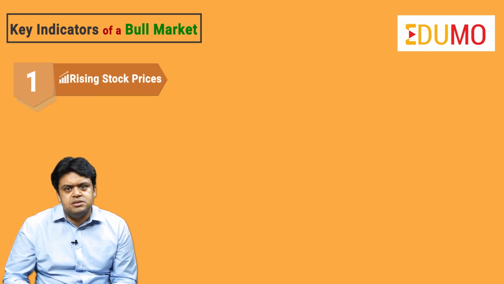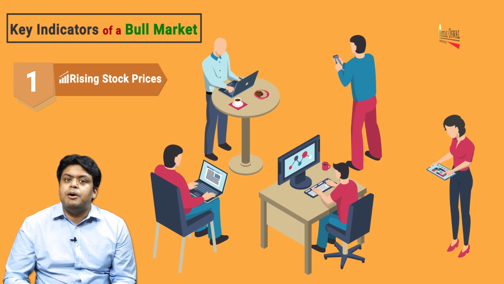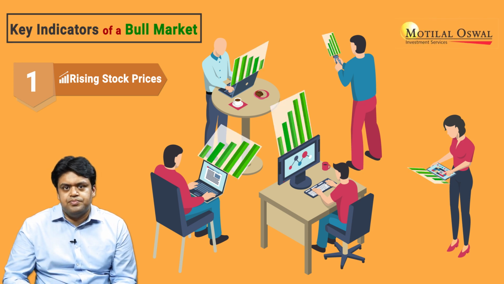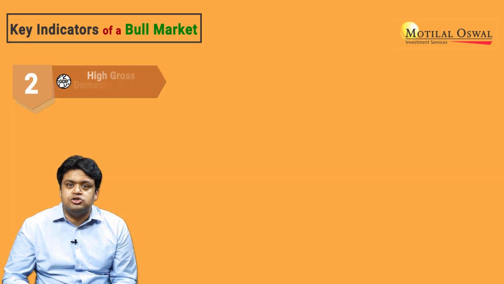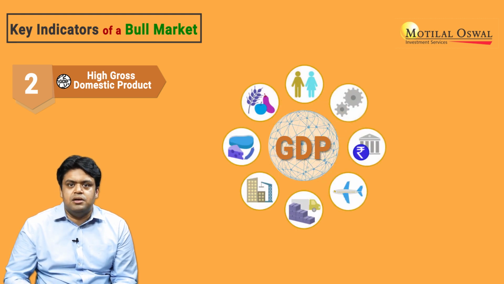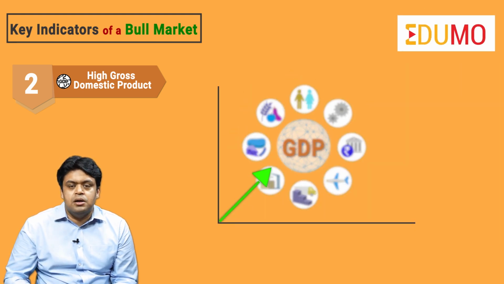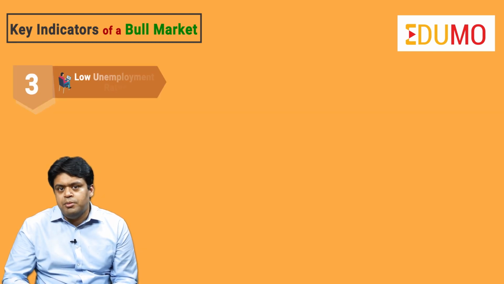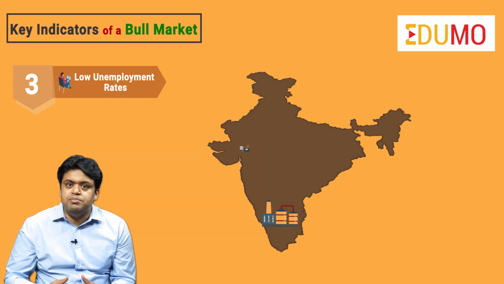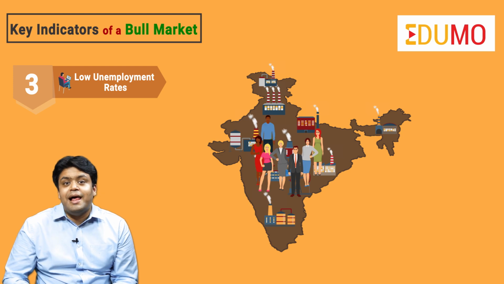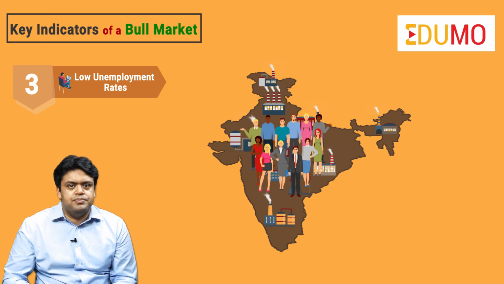1. Rising stock prices, where people are confident about the economy, as a result of which the stock prices will rise. The next is high gross domestic product or GDP. A high GDP goes hand in hand with consumer spending. This is a common indicator of a flourishing economy. The next is low unemployment rates. Growth in business means growth in the workforce. A lot more people will have jobs in a bullish market.